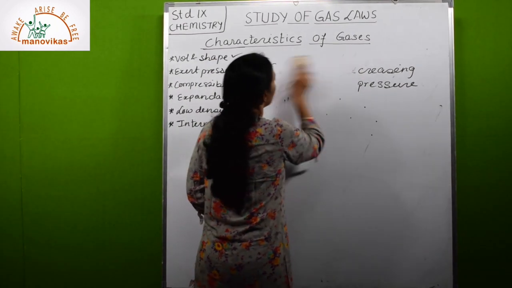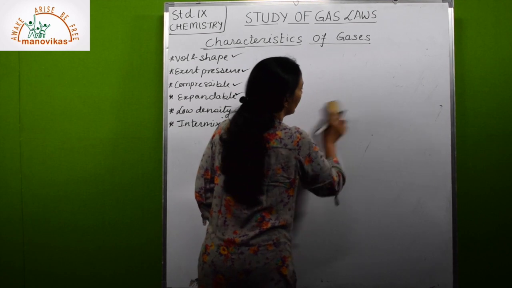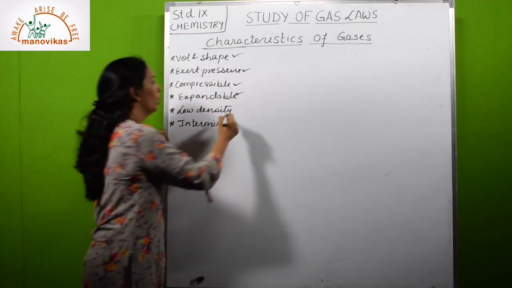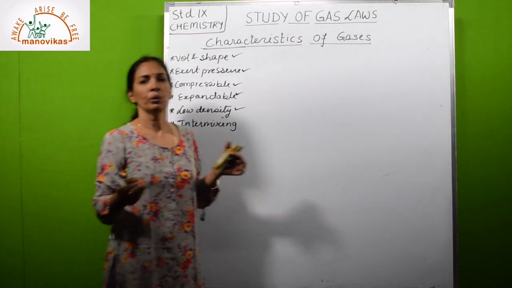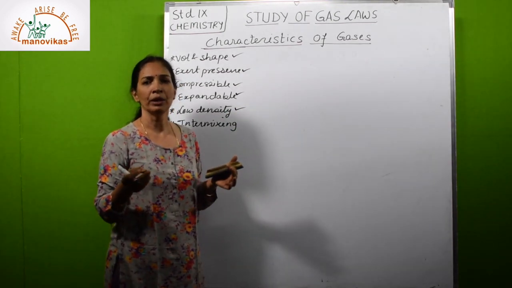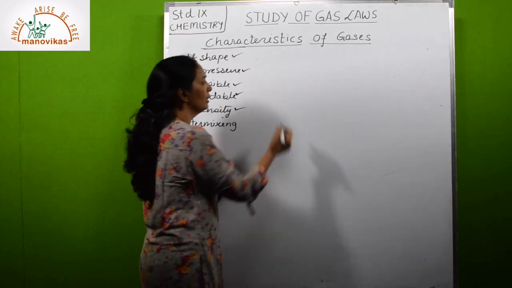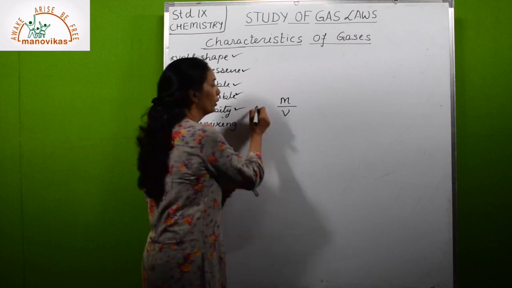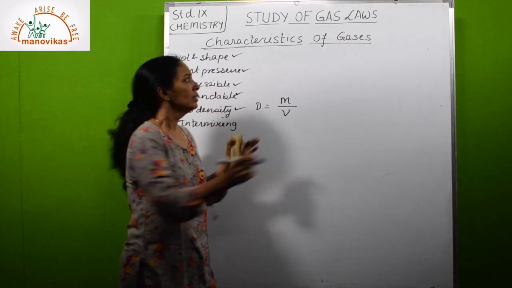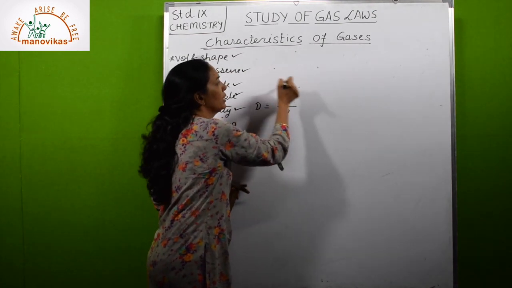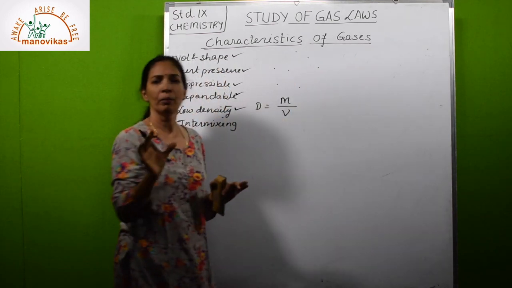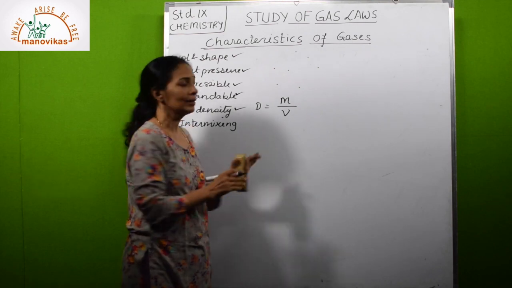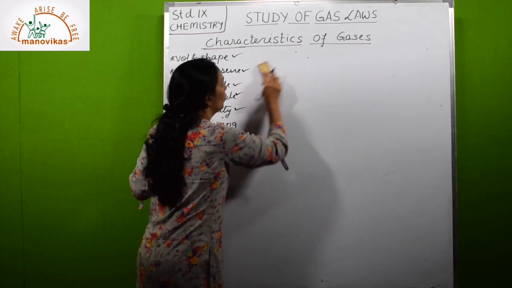Then the next characteristic of gas. All these characteristics you have studied in lower classes. This is just a revision. Low density. As already told, the density of gas is very low, because density is equal to mass per unit volume. Since the particles are away from each other, at a given volume the number of particles will be very less. So the density of gas is low.